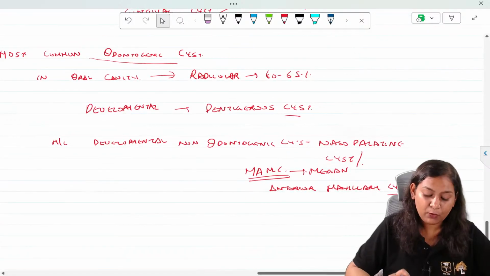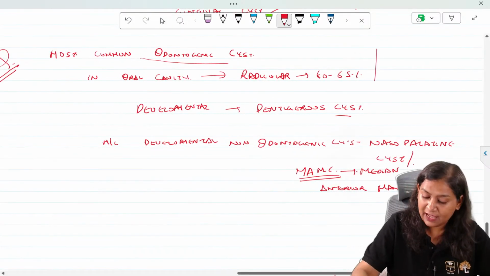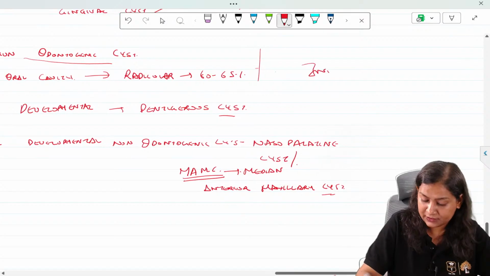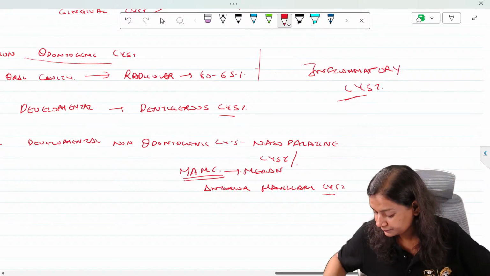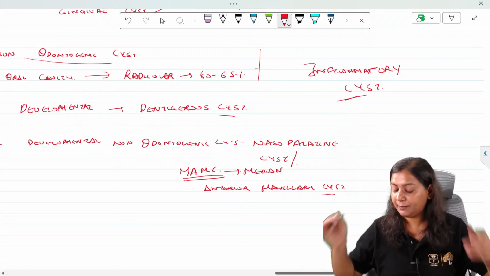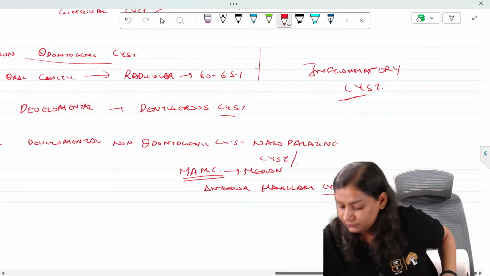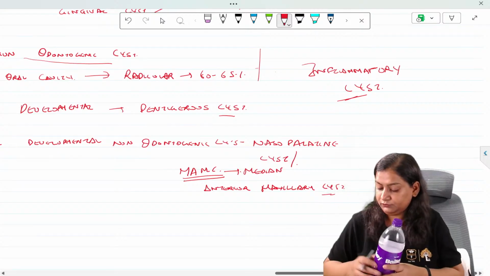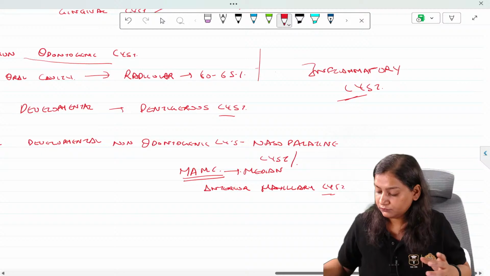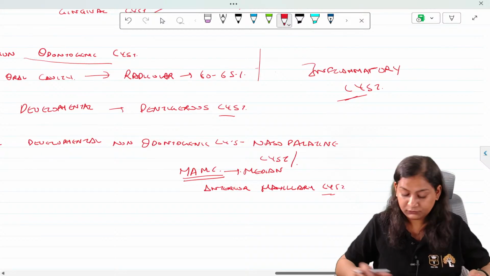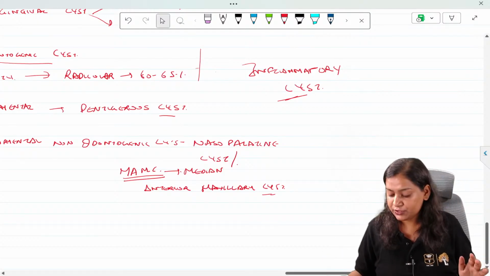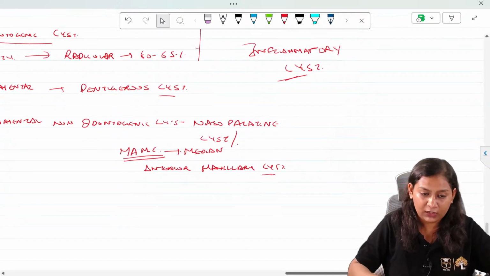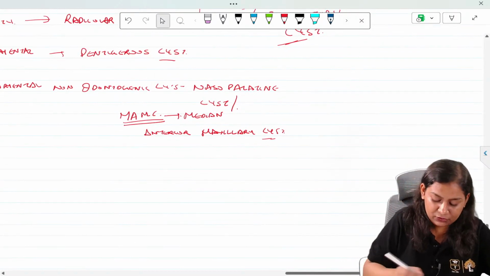Now, if they have asked most common odontogenic cyst or most common inflammatory cyst, tell me the answer. What will be the answer for the most common inflammatory cyst? Again, the answer would go to the radicular cyst. So do not get confused, even if the examiner tries to confuse you a lot. Now the inflammatory cyst or the radicular cyst.